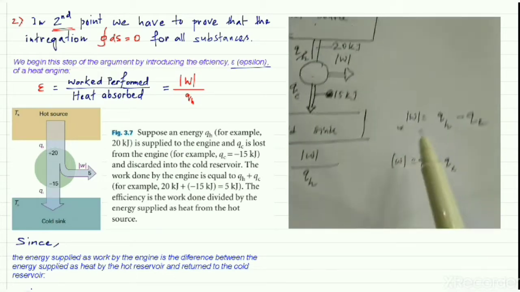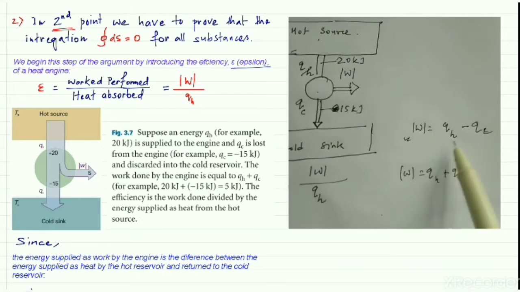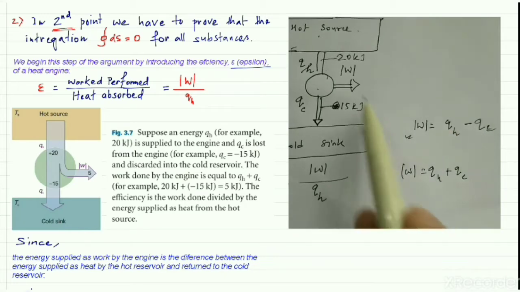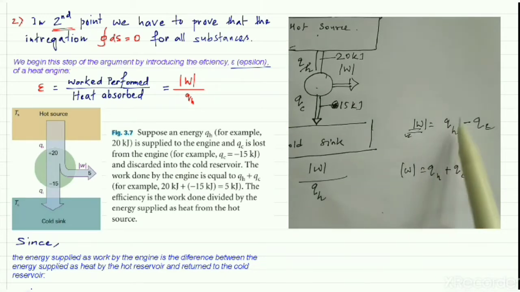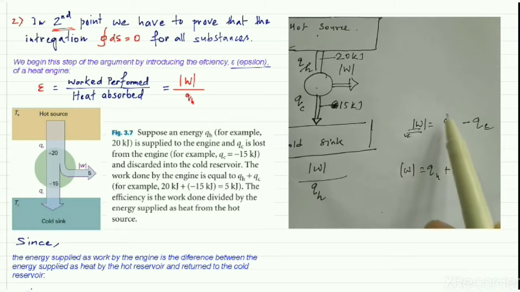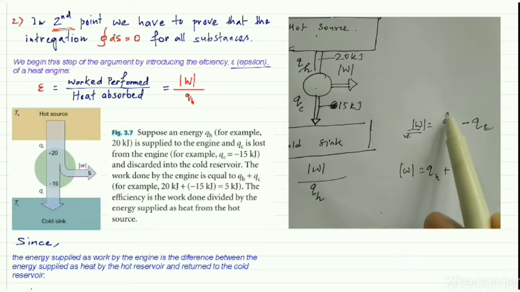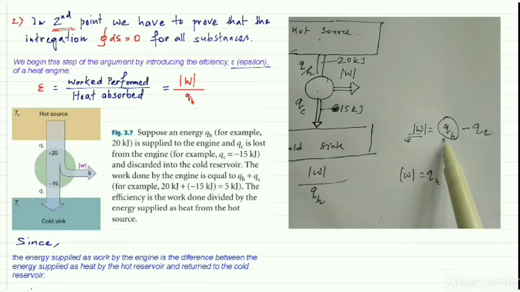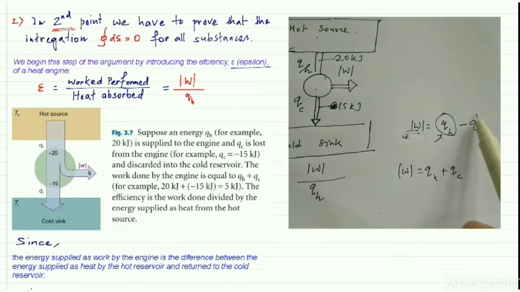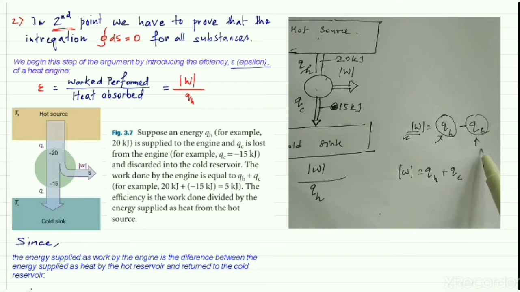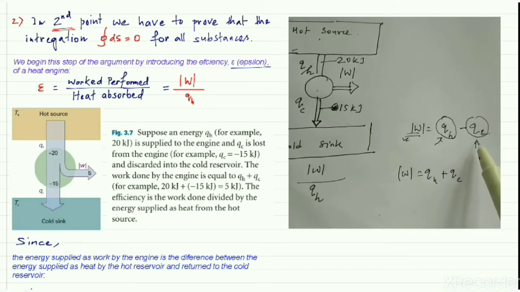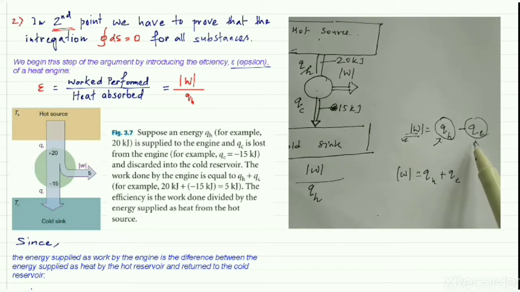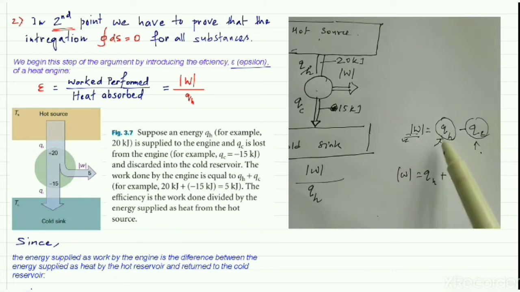But here in this case, what is the concept? The concept is that the work is the remaining part of the QH. That means this amount of energy or heat will be absorbed by that machine, and this amount of heat will be released by that machine. That means this amount of heat cannot be converted into work. So the amount of work will be this one minus this one.